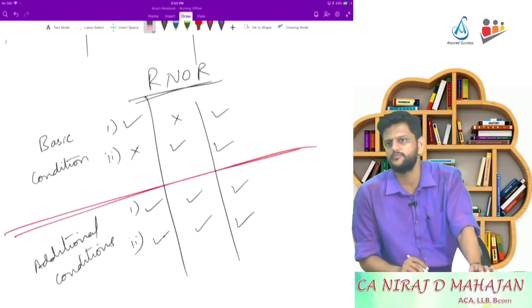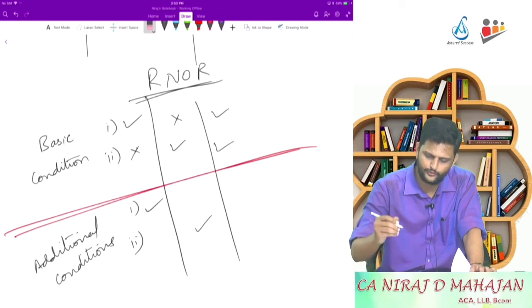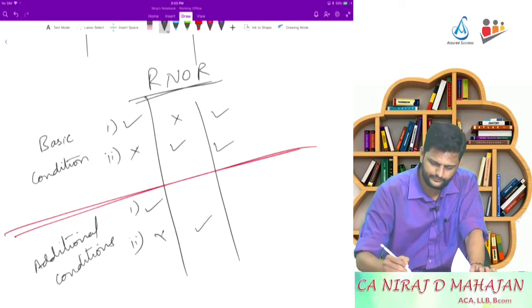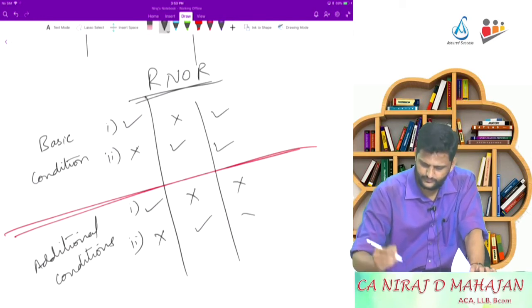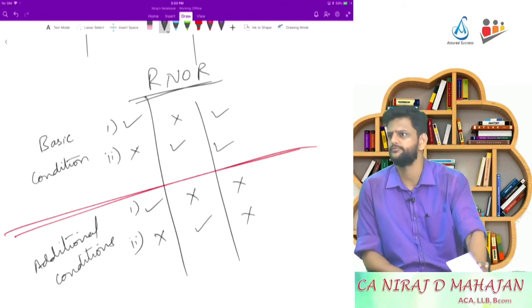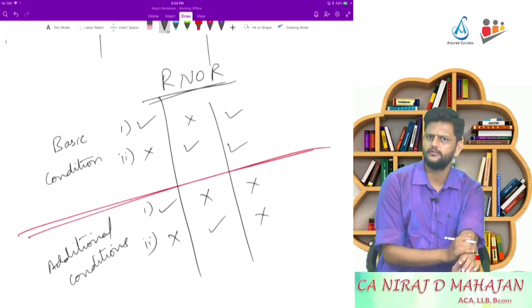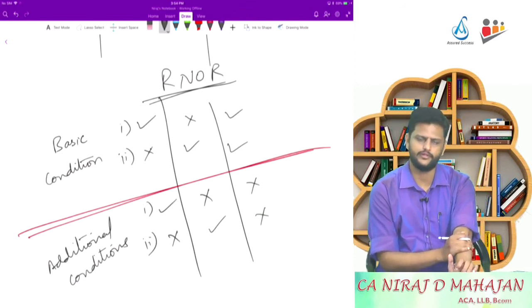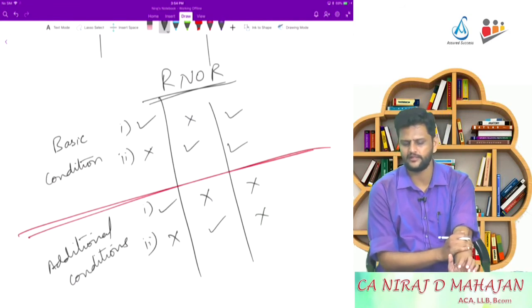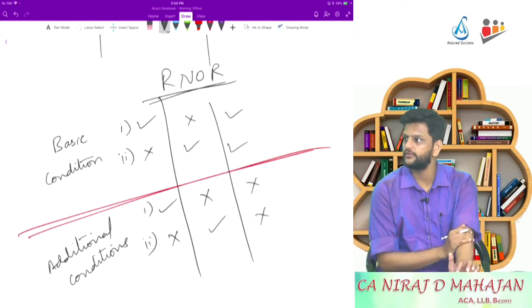Meaning, where will the cross mark come? Let us say here and on both of these, a cross mark. Yes or no? Read again, refer to this diagram and check whether it is right or not. So in basic condition, do both have to be met compulsorily? No, at least one is okay. Very good. And what about additional conditions? One or none, that is opposite now.